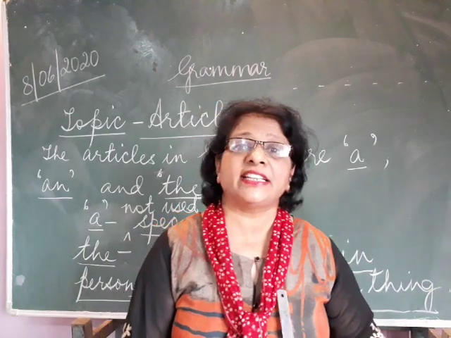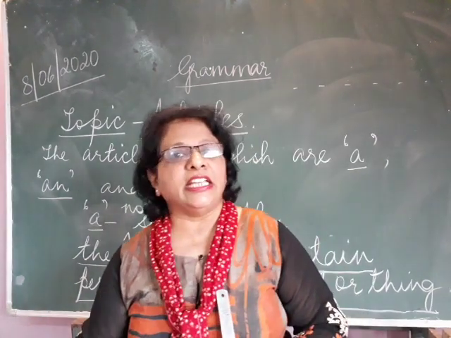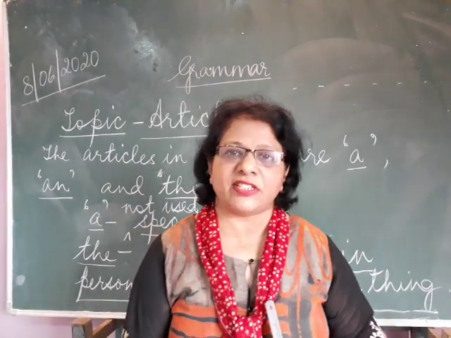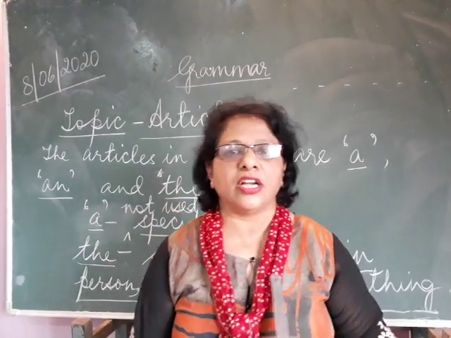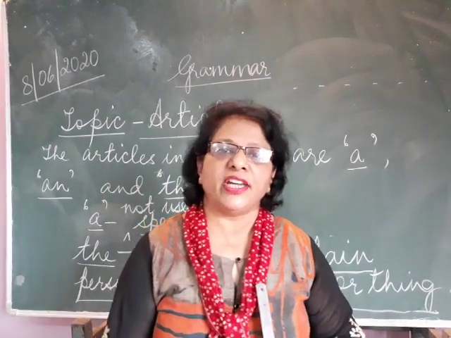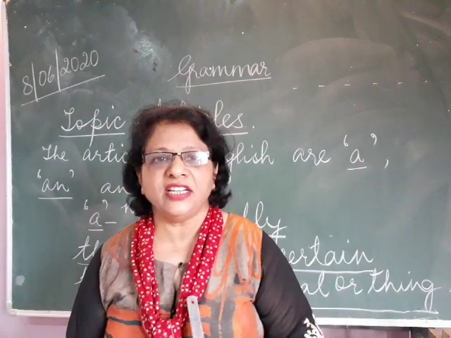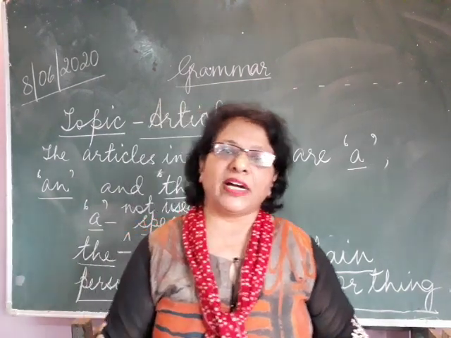We have 26 letters in the English alphabet, A up to Z. A, B, C, D, E, F, G, H, I, J, K, L, M, N, O, P, Q, R, S, T, U, V, W, X, Y, Z.